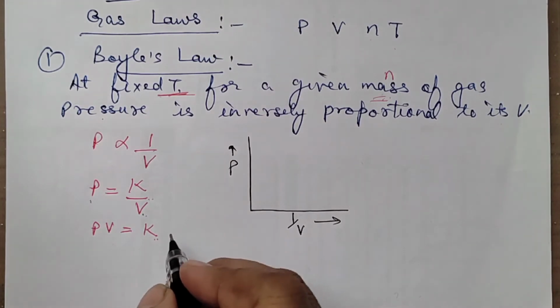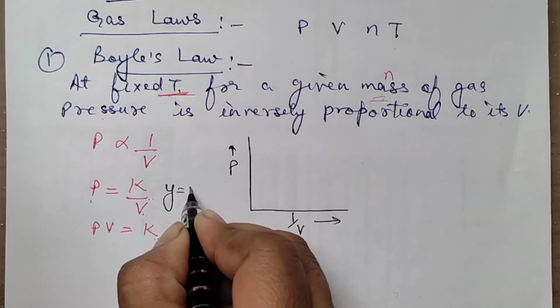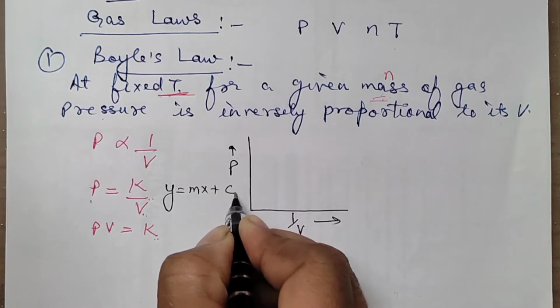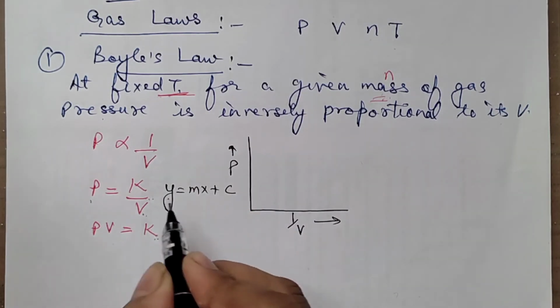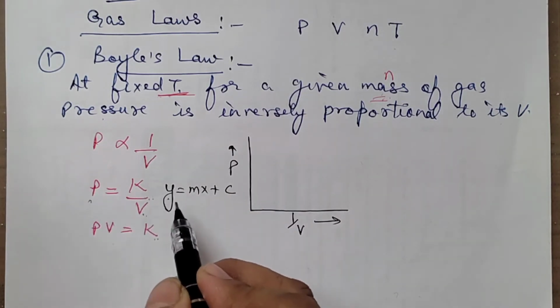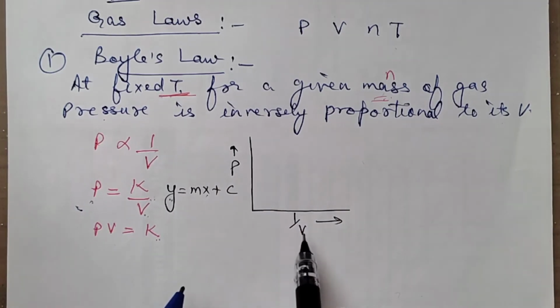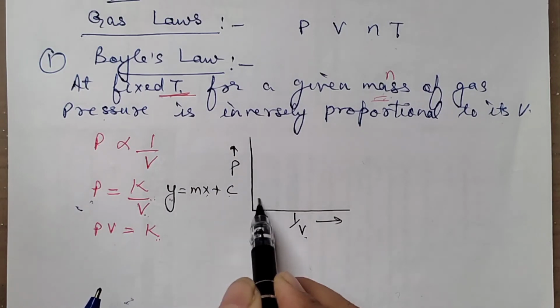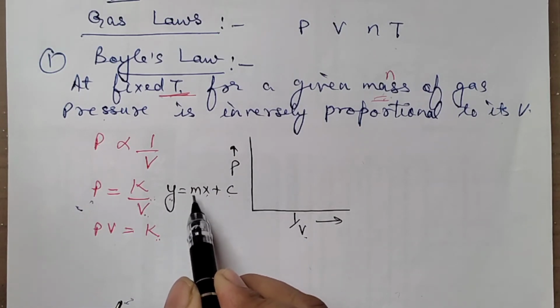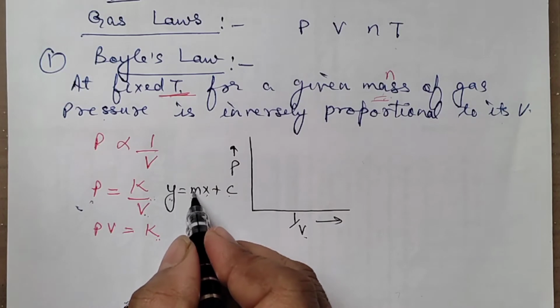Now let us compare with this relation: y is equal to mx plus c. What is y for us? Pressure. For this, y is pressure, that is kept here. And what is x for us? 1 by V. Intercept is not there. And this is the slope. What we are getting here, this is the slope.